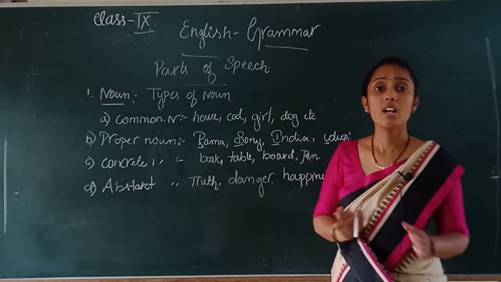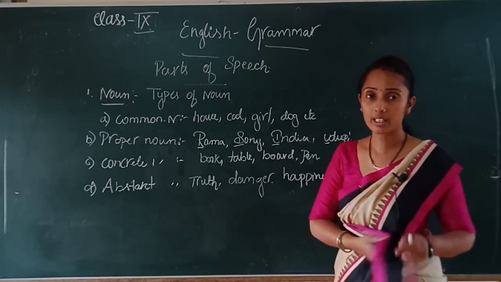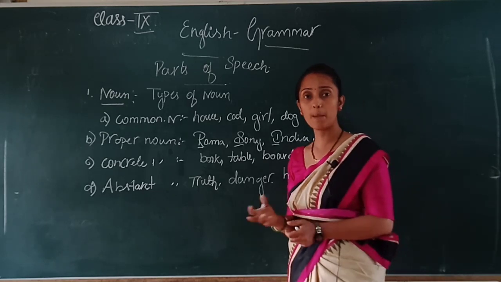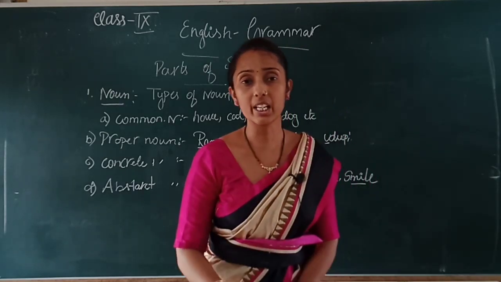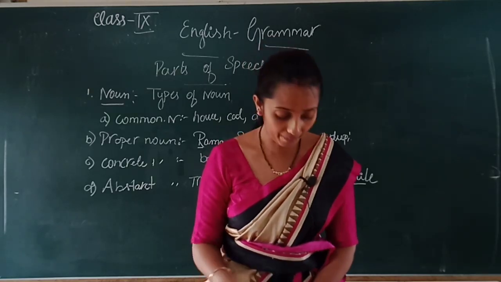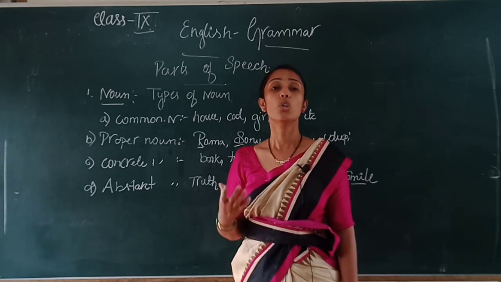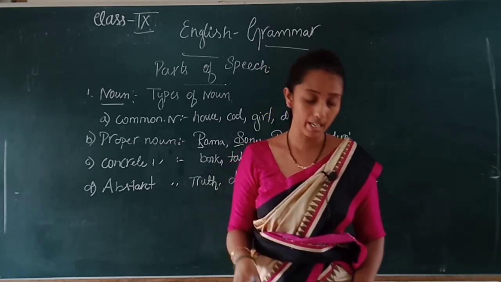Abstract nouns have no physical appearance; we can only feel them. Clear children? What is an abstract noun? It is a quality which can only be felt, with no physical appearance.